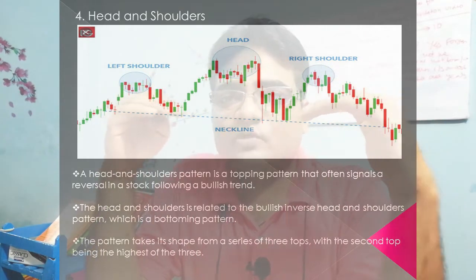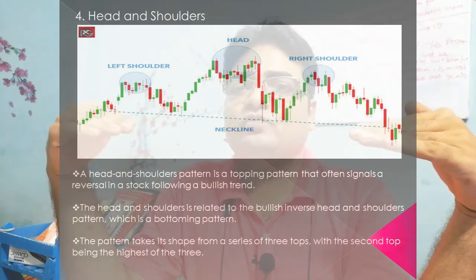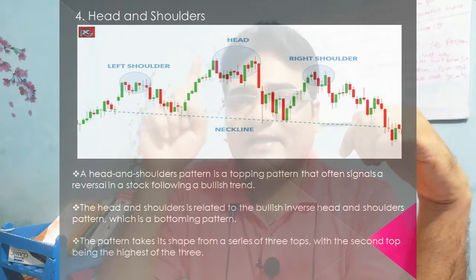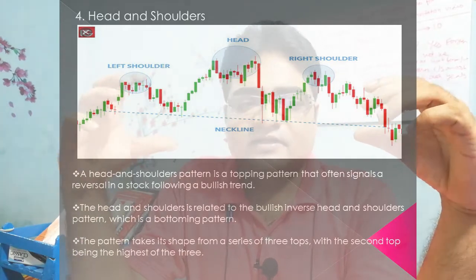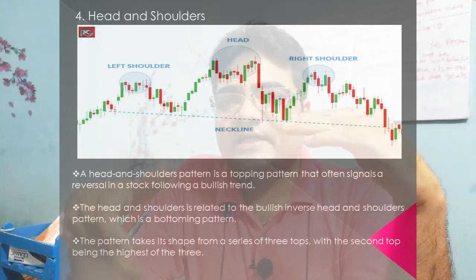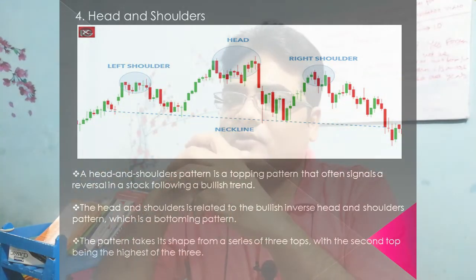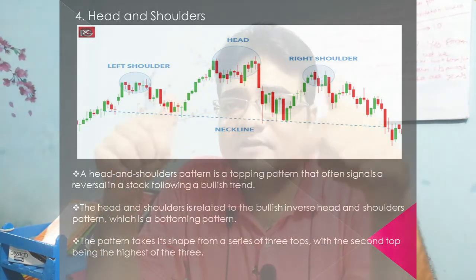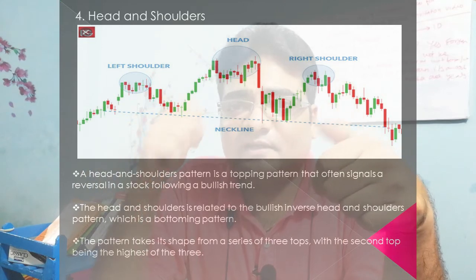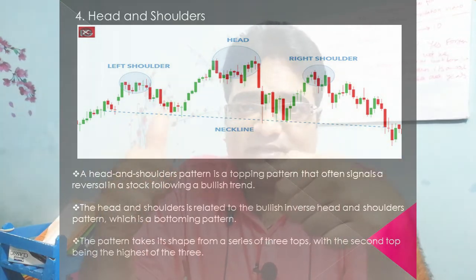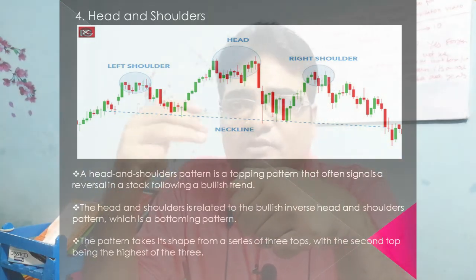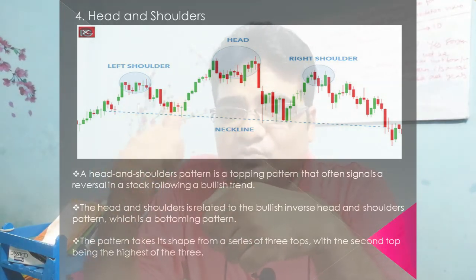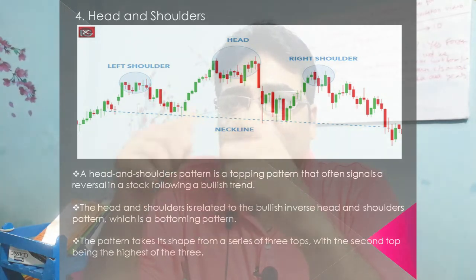So the chart pattern will look like something. There would be two highs on the left and right, and there would be one high in between. So this is the head and shoulder pattern. Wherever there is a breakout below the head and shoulder pattern, the stock goes into massive correction. And remember, all these chart patterns can be reversed upside down and can give you the other side as well. So basically, if we are discussing 3 or 4 patterns, you are knowing a minimum of 6 patterns. You can use them both in bullish cases and bearish cases.